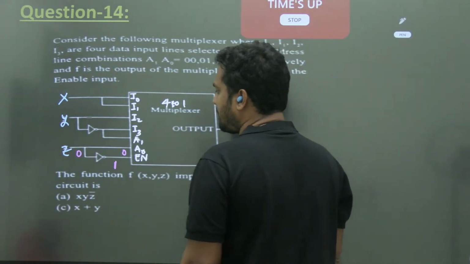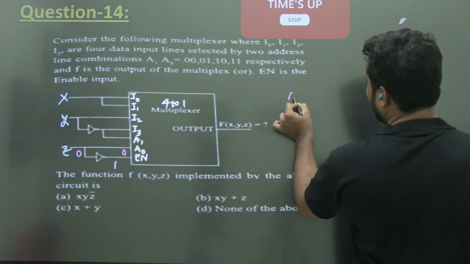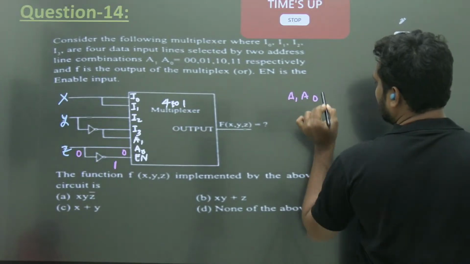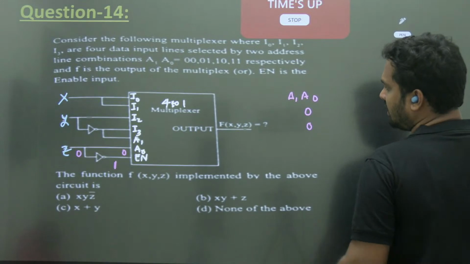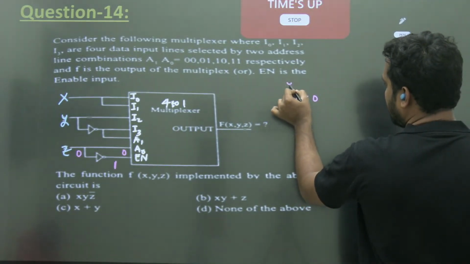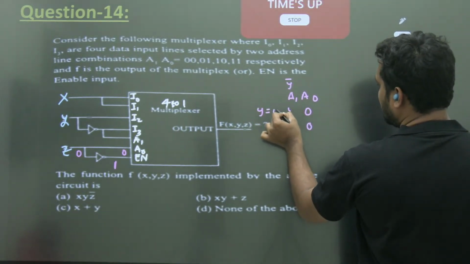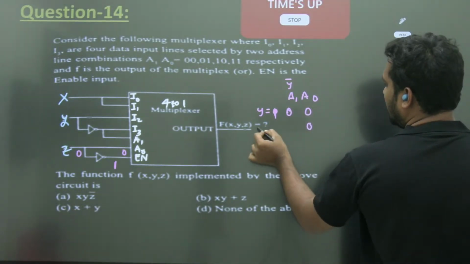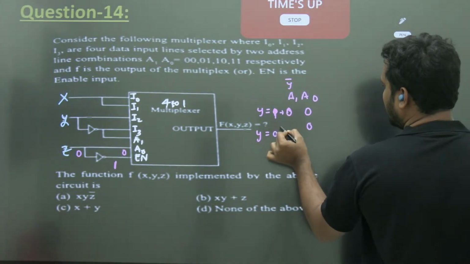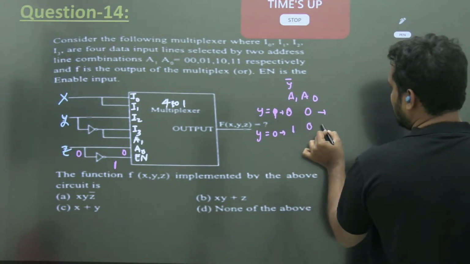If you take A1 A0, A0 is permanently fixed to 0, and A1 is connected to y bar. When y equals 1, y bar is 0, and when y equals 0, y bar is 1.